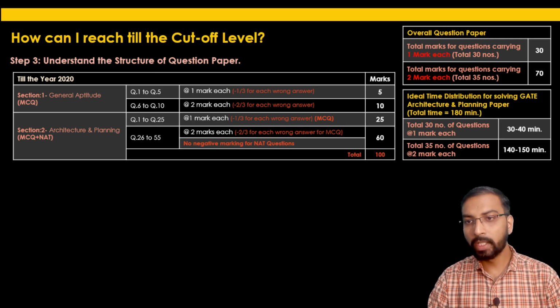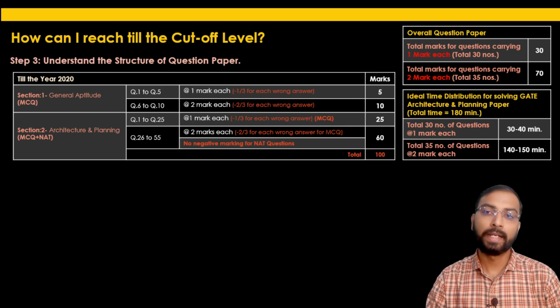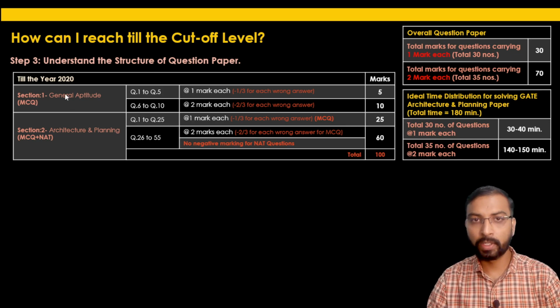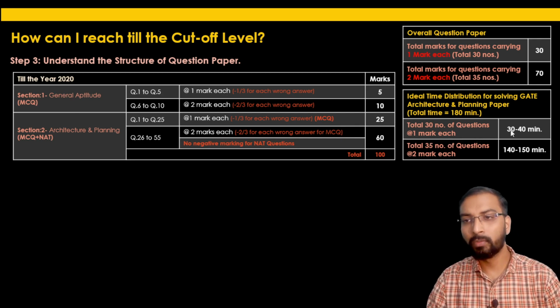If you think about the ideal time distribution, looking at the earlier structure of the GATE architecture and planning paper, the total 30 questions carrying 1 mark each must be solved within 30 to 40 minutes, because the entire duration of the GATE exam is 3 hours, that is 180 minutes.